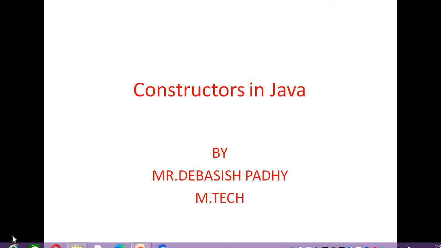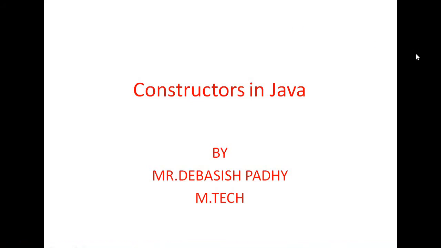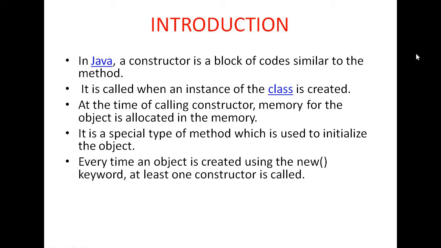What are constructors generally? In the last class we already discussed that a constructor's main purpose is to initialize the instance variables of a class. So what is the main property of the constructor? The main property of the constructor is to initialize the data members of a class. This is the main property.